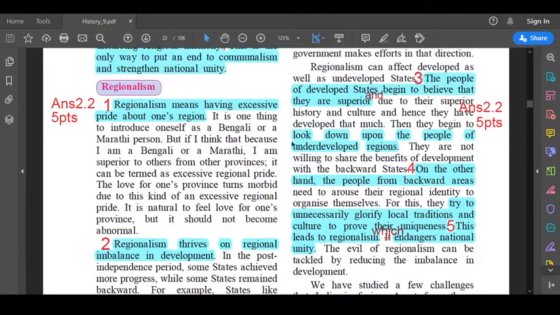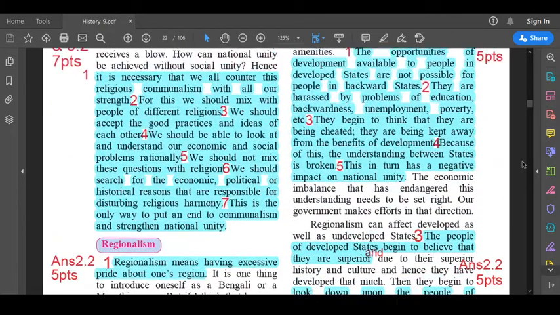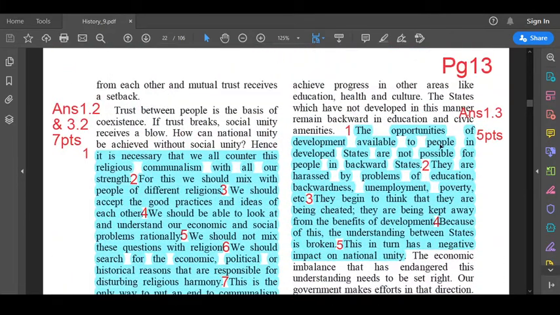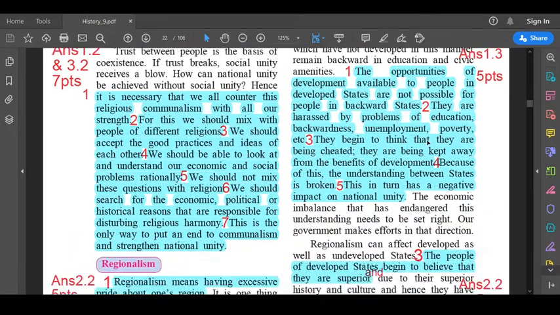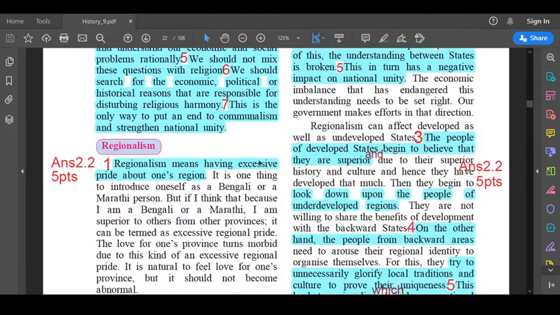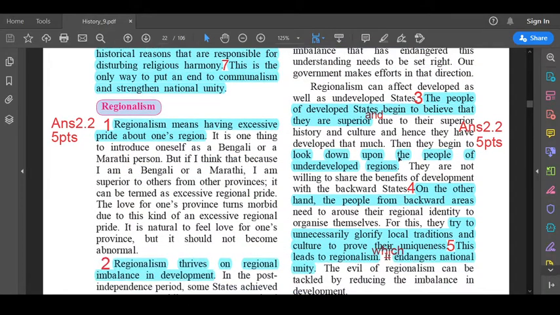Now for your third point, you're going to see the right hand side part on the same page. See the right hand side, this third point is in the first paragraph of the right hand side on page number 13. So first paragraph, third line over here only, just opposite the paragraph of regionalism. That's your third point. The people of developed states begin to believe that they are superior.